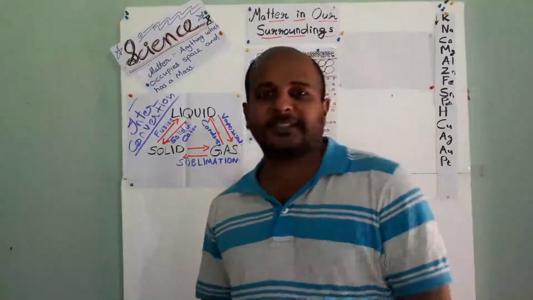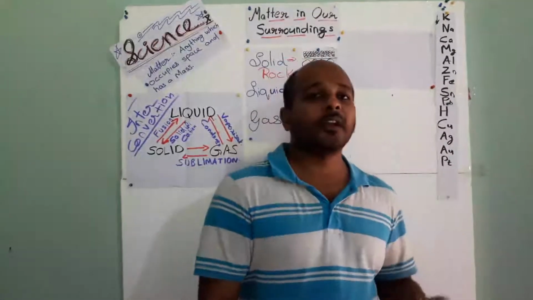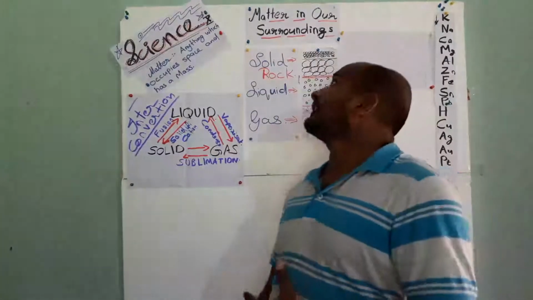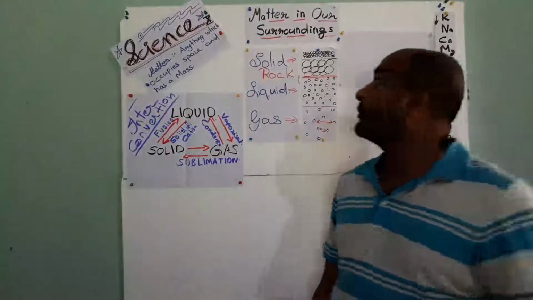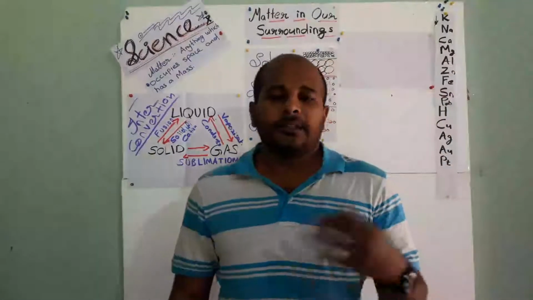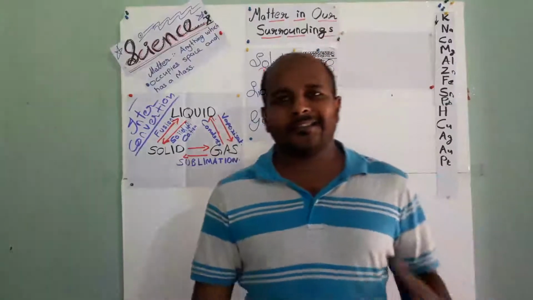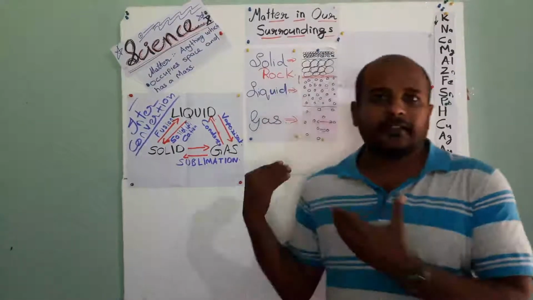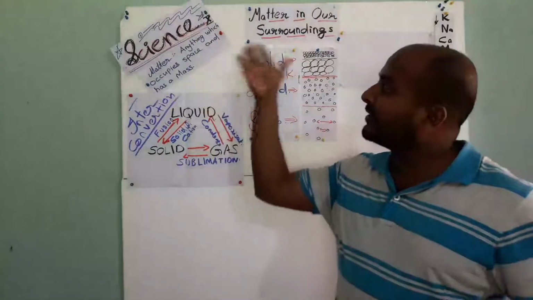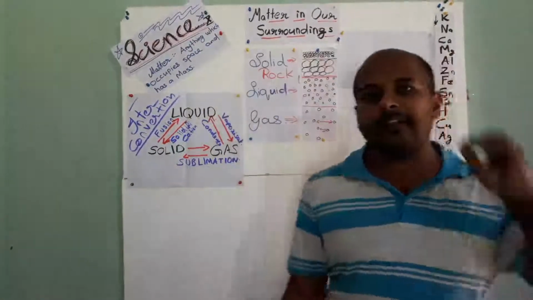So, my dear kids, we are going through the 9th standard science. I think it's the first chapter, and the name of our chapter, a part of chemistry, is Matter in Our Surroundings. The last three classes we already discussed a lot regarding matter. So, in common words, what is matter? Matter is anything which occupies space and has mass.